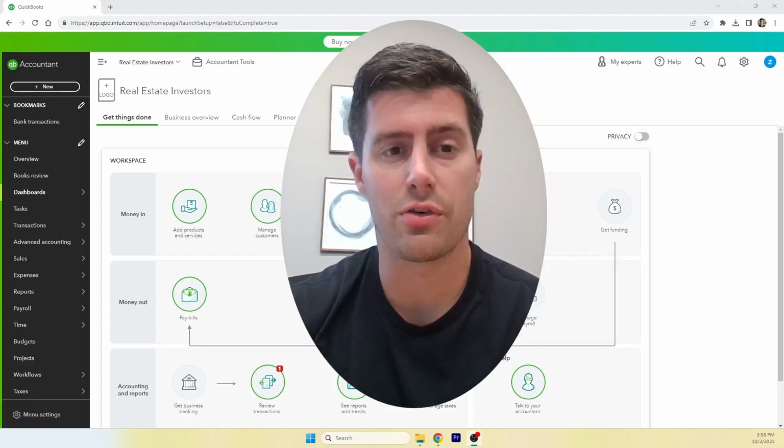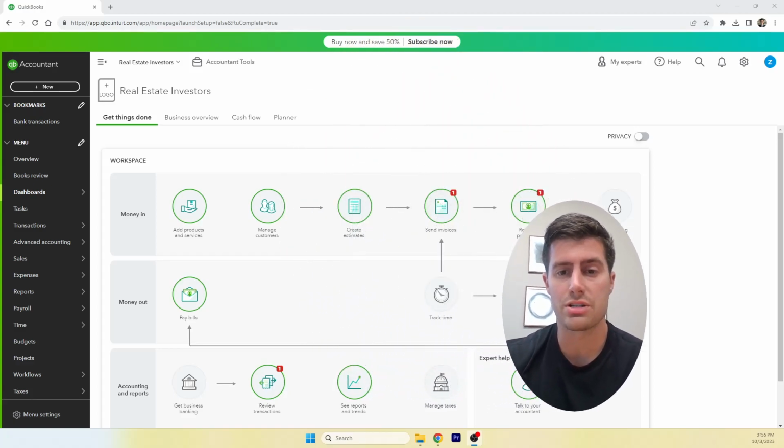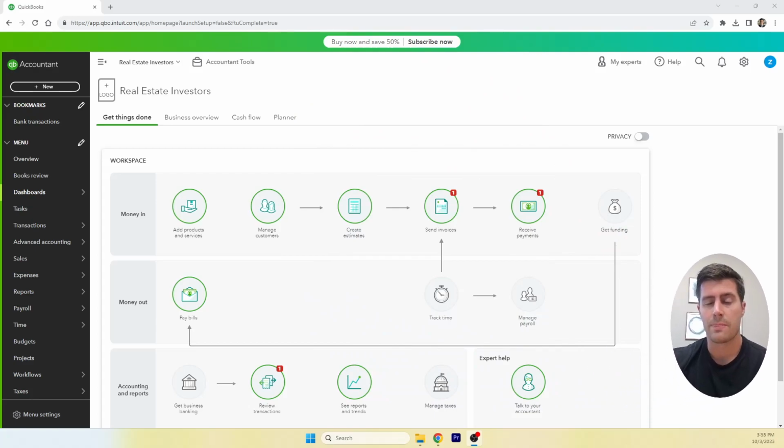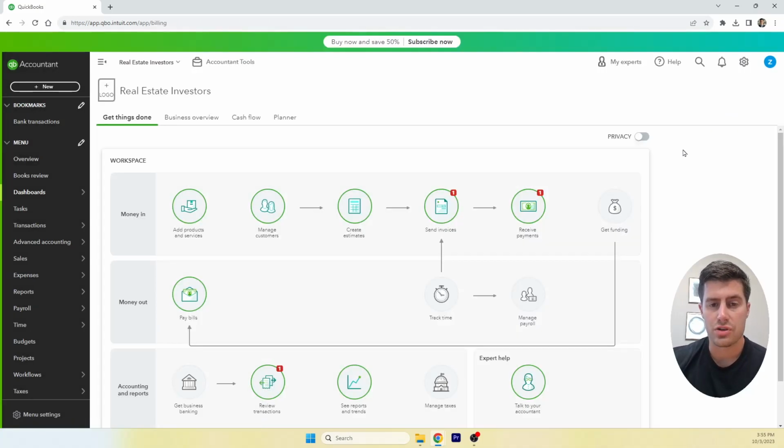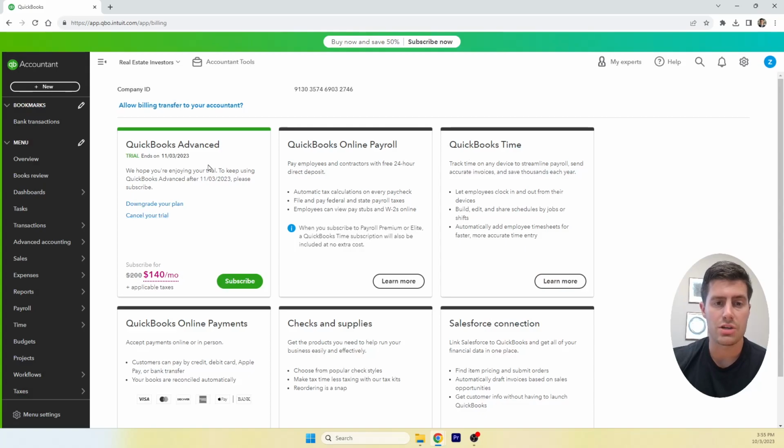Like I was saying, first and foremost, you need to be using QuickBooks Online. And this is just an account that I made today. I am going to show you how to start doing class tracking, and then I'm going to tell you what it is and why it's important. So first of all, you need to go into your gear icon in the top right hand corner, select subscriptions and billing, and you need to make sure that you either have QuickBooks Plus or QuickBooks Advanced. If you have Simple Start or Essentials, you will not be able to do class tracking.